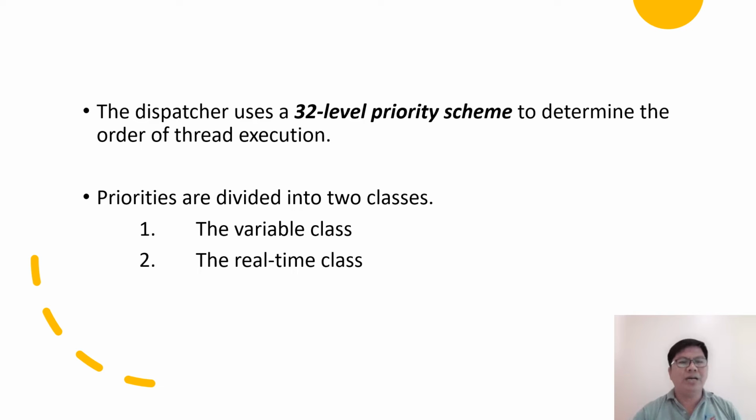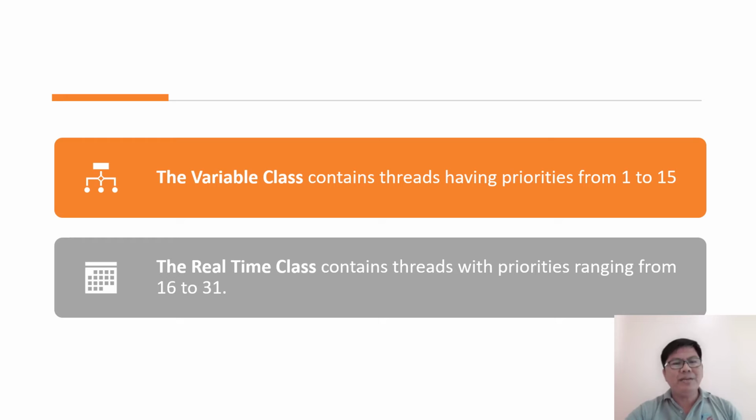The dispatcher uses a 32-level priority scheme to determine the order of thread execution. And it has two priority classes, the variable class and the real-time class. The variable class contains threads having priorities from 1 to 15. Note that 0 is a thread that is used for memory management. And next is the real-time class. The real-time class contains threads with priorities ranging from 16 to 31.